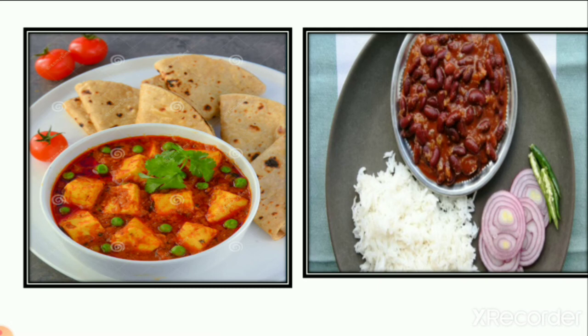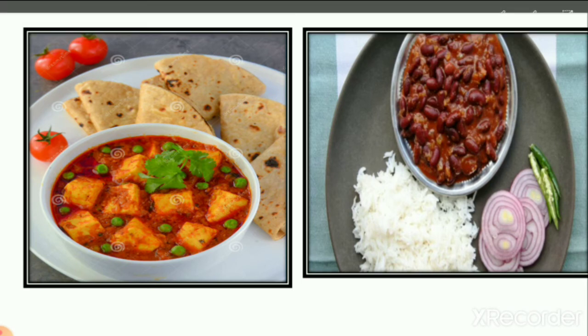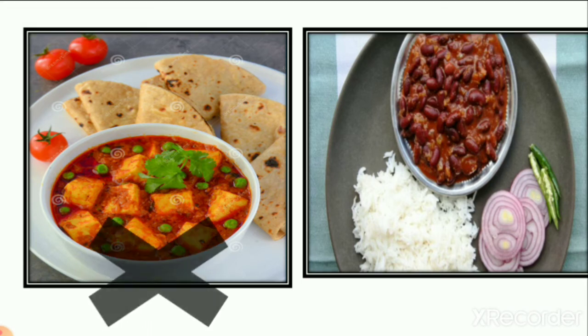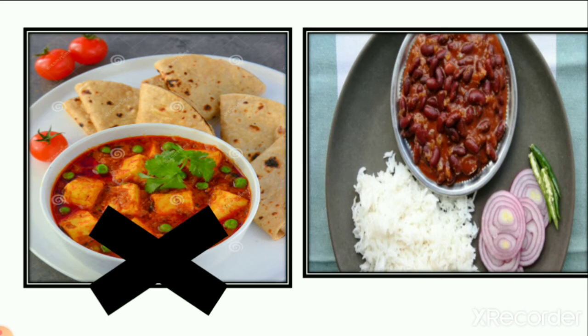So first we learn about what animals eat, right? So here you can see two pictures. Can animals eat all these things? Do animals have a kitchen? Or do they cook food in oil, then add spices and make chapatis and rice and eat, right or wrong? Wrong. They cannot eat food like we eat, right?